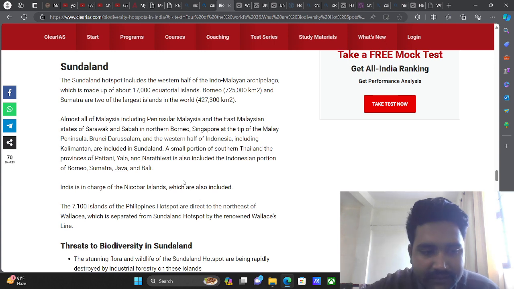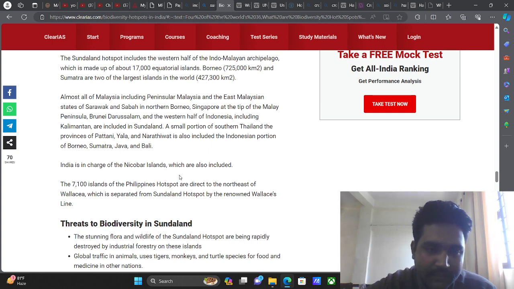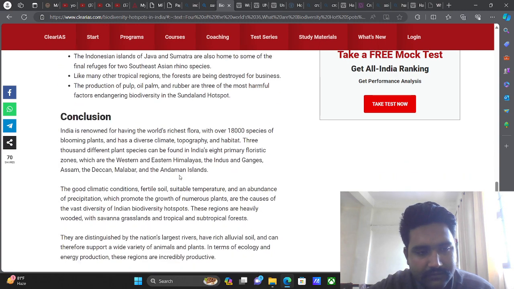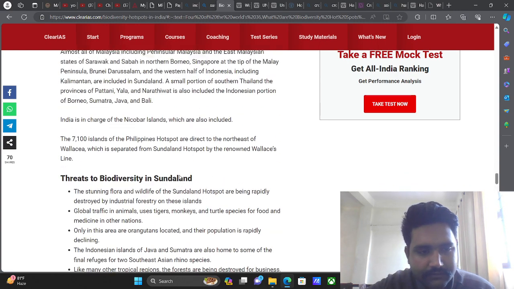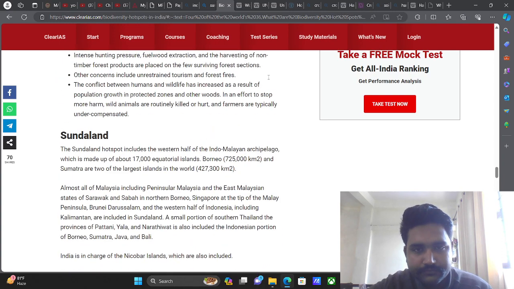Almost all of Malaysia, including Peninsular Malaysia and the East Malaysian states of Sarawak and Sabah in northern Borneo, Singapore at the tip of the Malay Peninsula, Brunei Darussalam. So these are basically the hotspots.